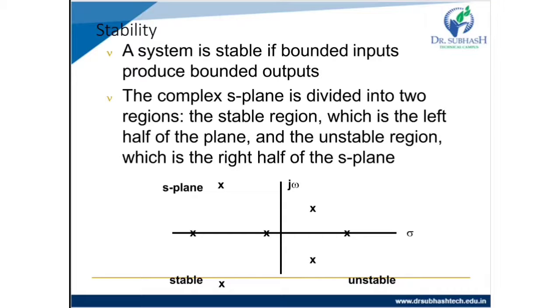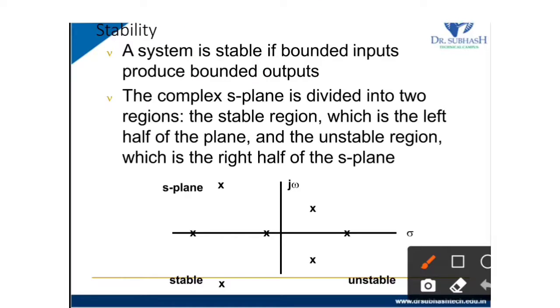A system is stable if a bounded input produces a bounded output. The complex S-plane is divided into two regions: the stable region, which is the left half of the plane, and the unstable region, which is the right half of the S-plane. In the previous example I already drew all the poles and zeros on the left side, so it is called a stable system. If poles are on the right side, it is called an unstable system.